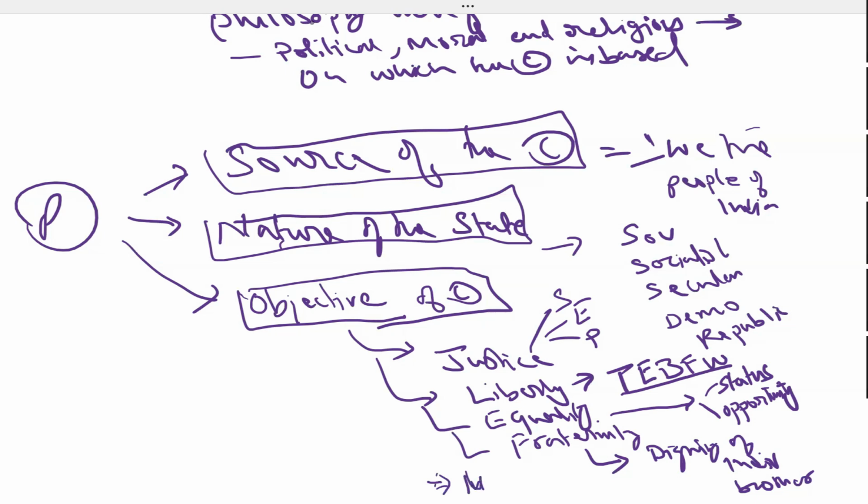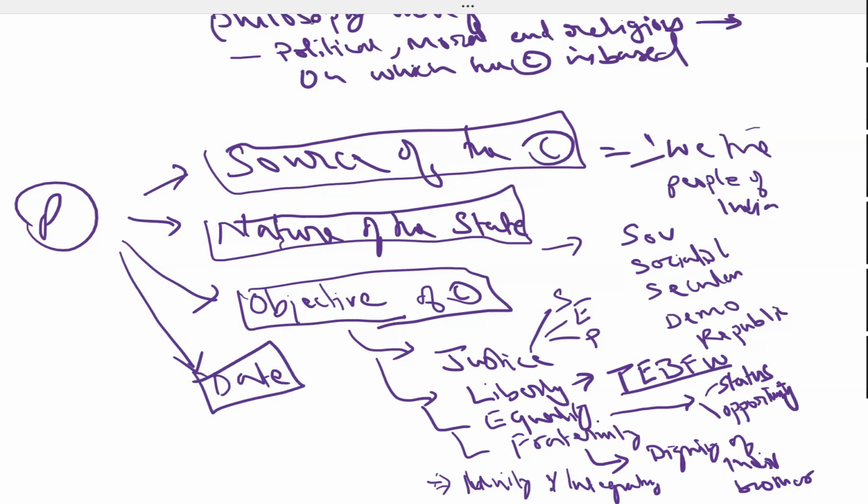And another objective was integrity, right? Unity and integrity of the nation. Actually, fraternity contains this value, but to describe it more clearly, unity and integrity was added. So these are the three components. The fourth component was the date of commencement of this Constitution, right?